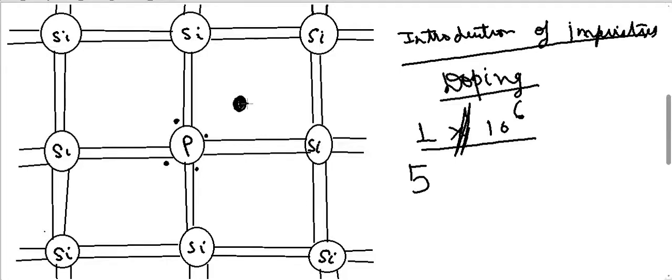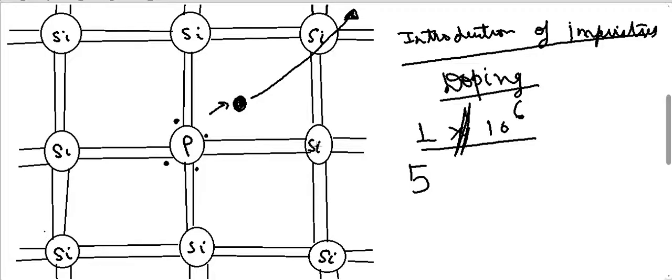This free electron is in addition to the natural free electrons which silicon already has. By introducing a phosphorus impurity, I have added another free electron inside the crystal lattice, which increases the number of free electrons available in the silicon crystal, and by increasing the number of free electrons it increases the conductivity.